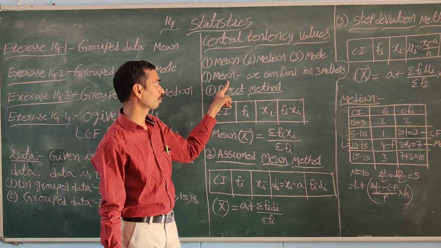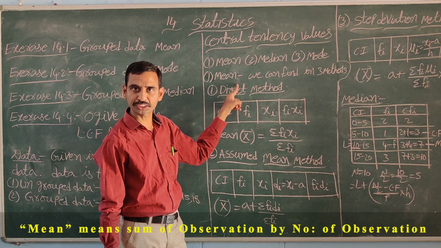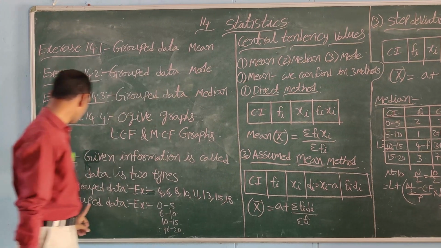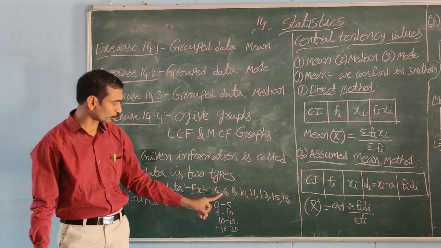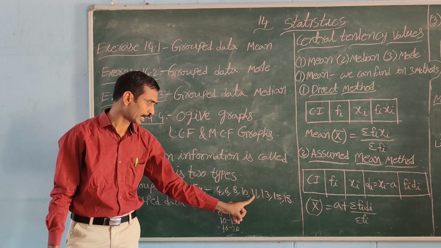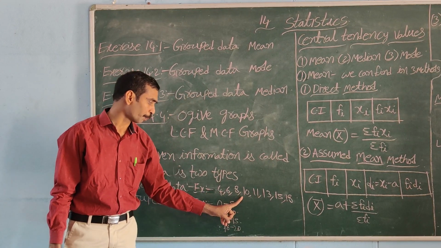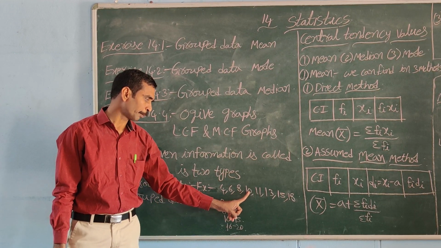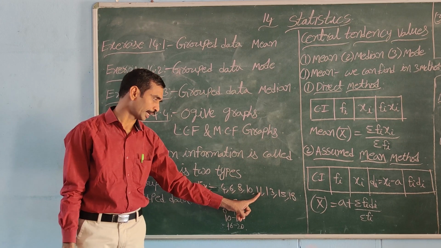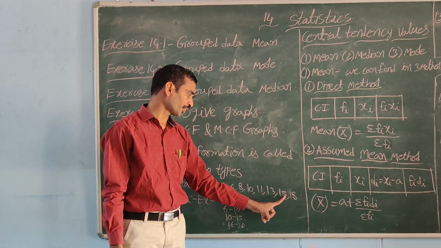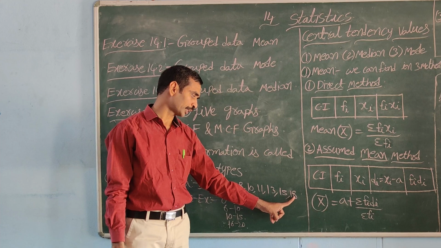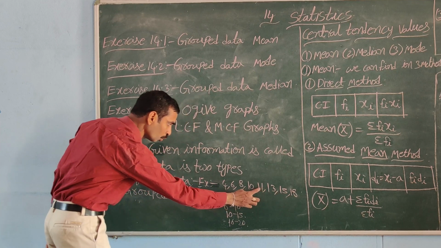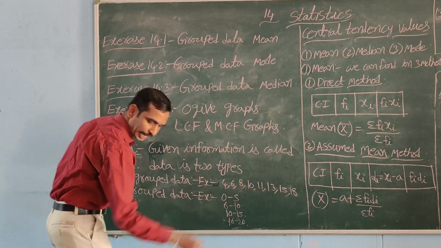Mean means average. We know average is equal to the sum of observations divided by the number of observations. That is the ungrouped data mean. Ungrouped data means they will give some numbers, for example 4, 6, 8, 10, 11, 13, 15, 18. We add all the numbers: 4 plus 6 is 10, 10 plus 8 is 18, 18 plus 10 is 28, 28 plus 11 is 39, 39 plus 13 is 52, 52 plus 15 is 67, 67 plus 18 is 85. 85 divided by how many numbers are there? 1, 2, 3, 4, 5, 6, 7, 8. So 85 by 8.